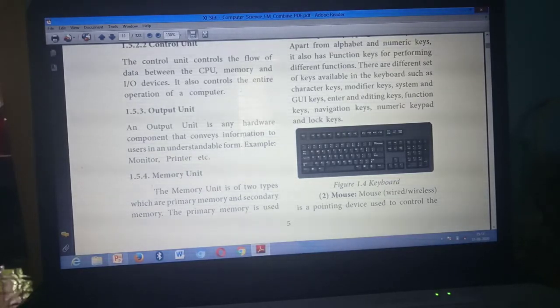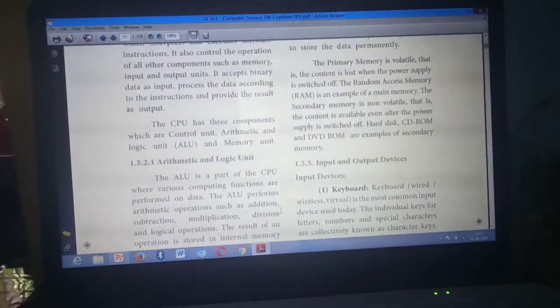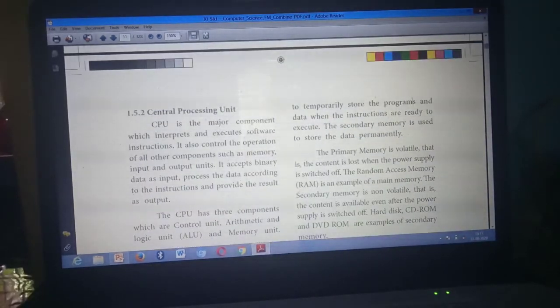Then the second point, from here you need to mark. Sixth question, here you need to mark. The memory unit is of 2 types, which are primary memory and secondary memory. Then the primary memory is used to temporarily store programs. That's enough. This part, and data when instructions are ready to execute, is not needed. Up to this, store programs.